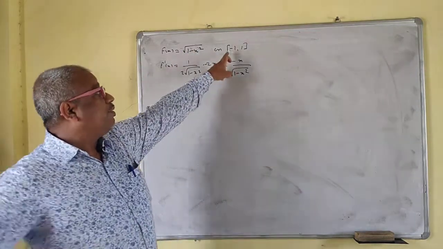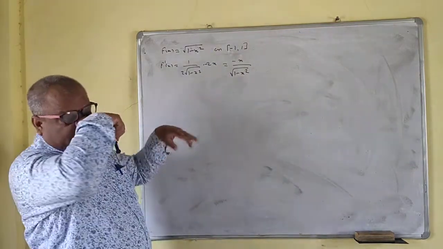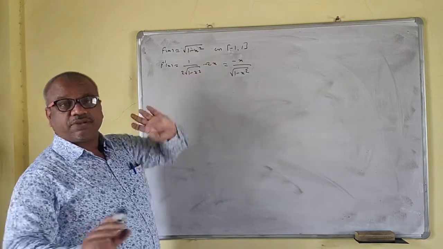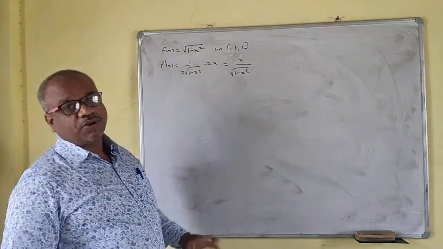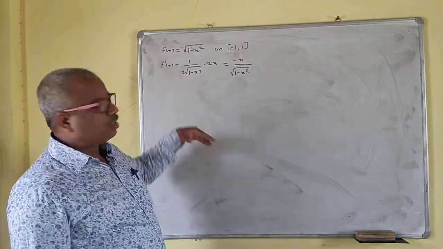Okay. So the interval is minus 1 to 1. If it is other than this, minus 1, 1, then there are chances to get a root of a negative number, and root of a negative does not exist. So that means your function will not be continuous, because the function does not exist at that point.